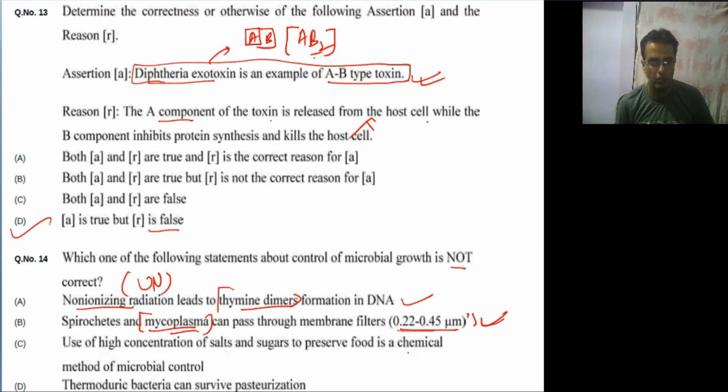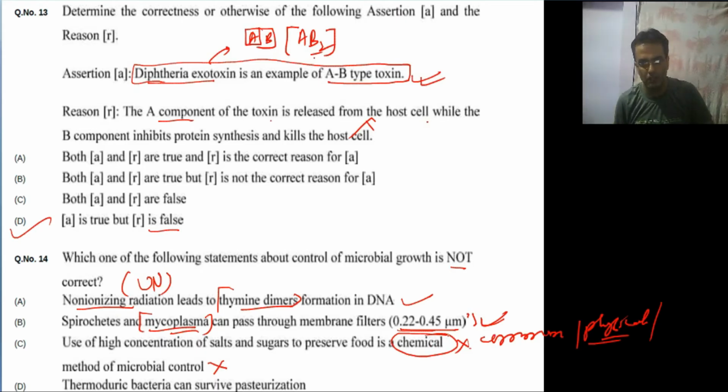Use of high concentration of salt and sugar to preserve food as a chemical method of microbial control. It is a wrong statement. It is somewhat true, but it is not a chemical method. It is a very commonly used method. You can say physical method, not a chemical. We are not using any chemical here. You can say either it is a biological process or physical process. Thermoduric bacteria can survive pasteurization. Yes, it is true. Thermoduric are those bacteria which can survive high temperature, so even if you are doing pasteurization, they can survive. So answer will be C, since they are asking not correct. Moving to next question.